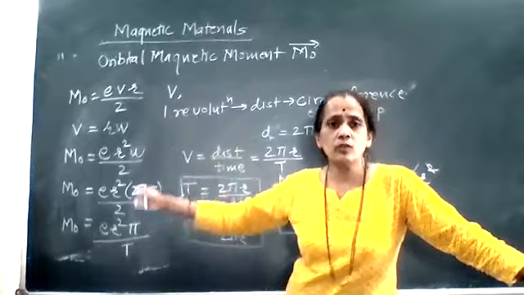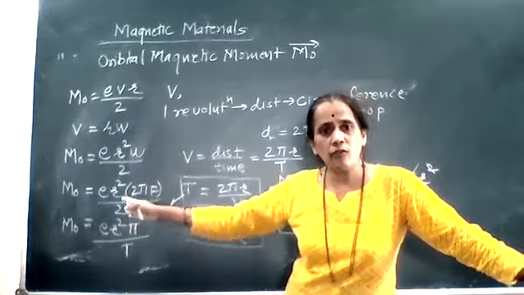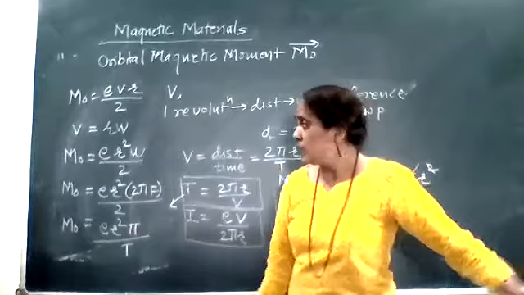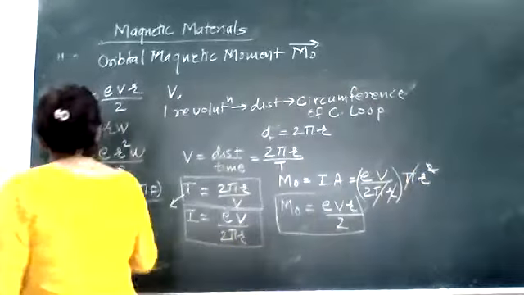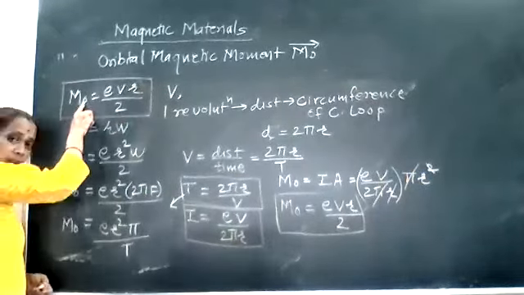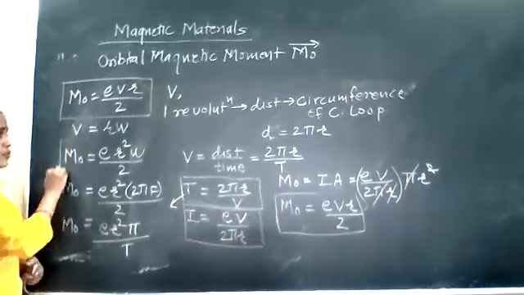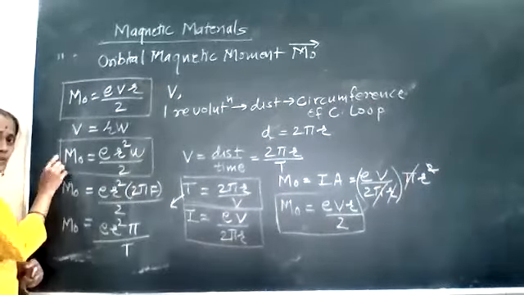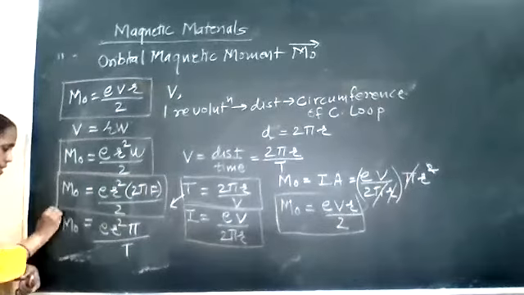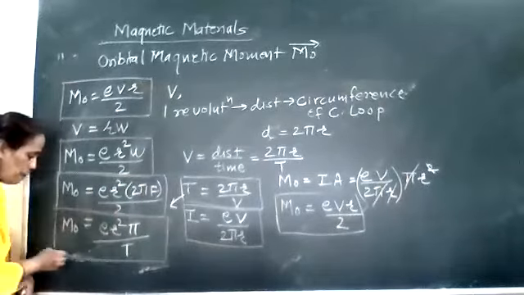Got it? तो ये सारे फॉर्मूले आपको बहुत अच्छी तरह से याद करने हैं. ये फॉर्मूला आपकी बुक में है, but these formulas are not there. One is in terms of omega, second is in terms of frequency, third is in terms of period of time.